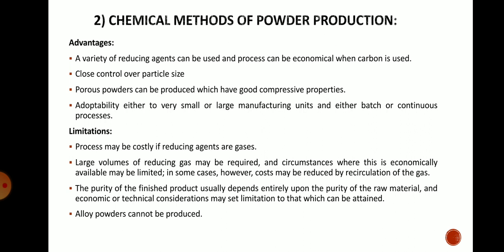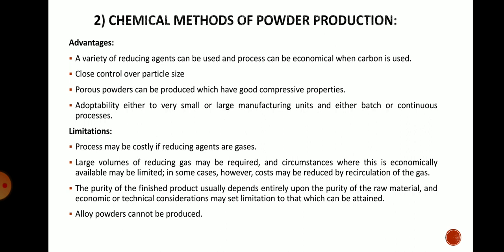Limitations: the process may be costly if reducing agents are gases. A large volume of the reducing gas may be required, and circumstances where that is economically available may be limited. In some cases, however, the cost may be reduced by recirculating the gas. The purity of the finished product usually depends entirely upon the purity of the raw material, and economic and technical considerations may set limitations on what can be attained.